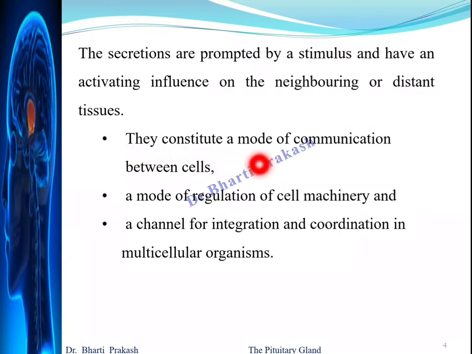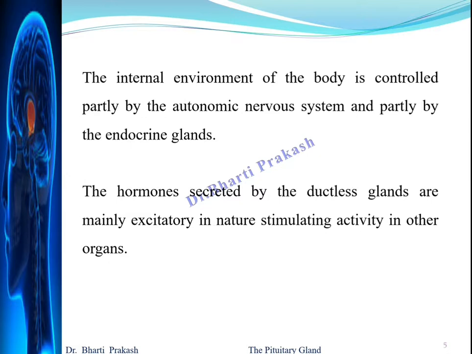They constitute a mode of communication between the cells, a mode of regulation of cell machinery, and also a channel for integration and coordination in multicellular organisms. The internal environment of the body is controlled partly by the autonomic nervous system and partly by the endocrine glands. The hormones secreted by the ductless or the endocrine glands are mainly excitatory in nature, stimulating activity in other organs.